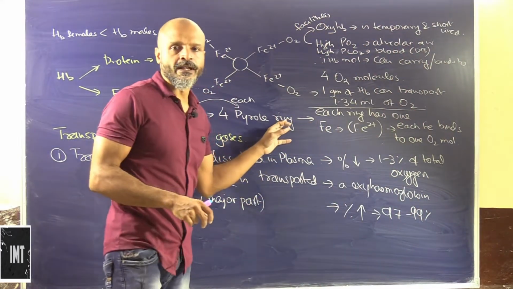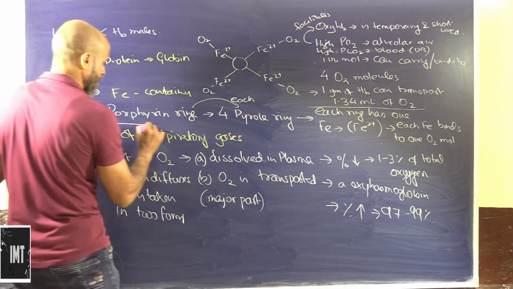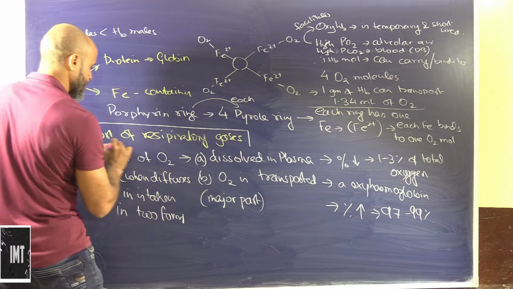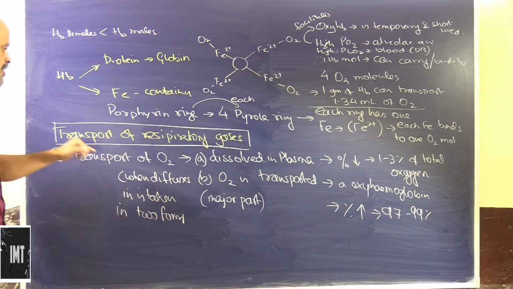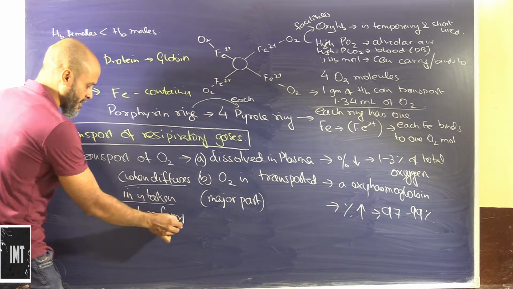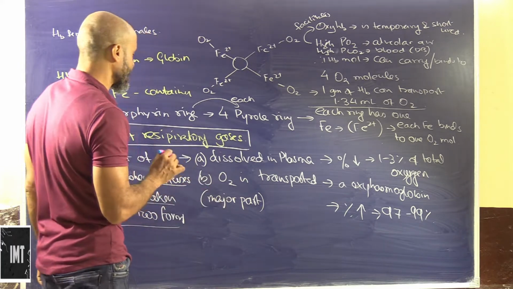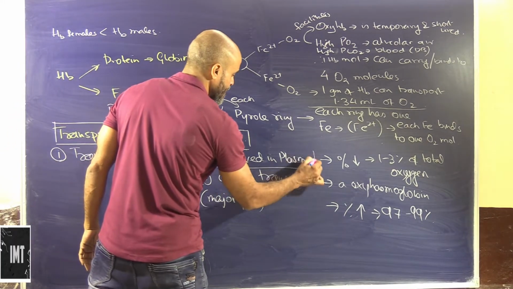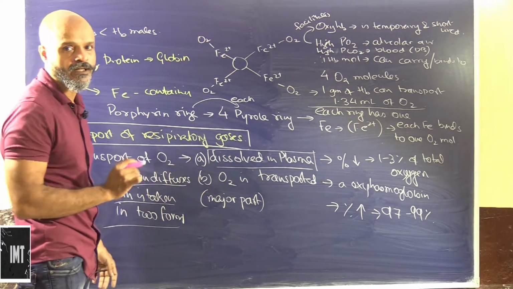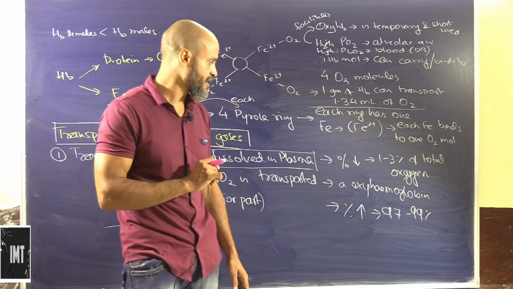Okay, so we will now talk about hemoglobin. How does the transport of respiratory gases happen? Okay, so transport of oxygen: when oxygen is diffused or taken in, it is taken in two forms. One is dissolved in the plasma of blood. So there is a certain amount of oxygen which is dissolved in the blood plasma.